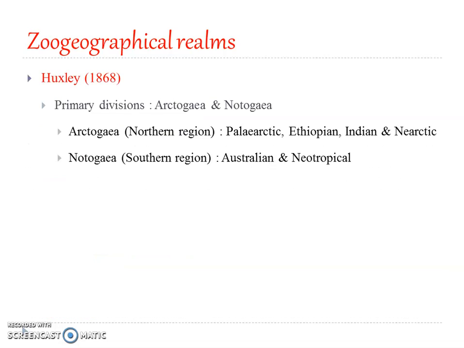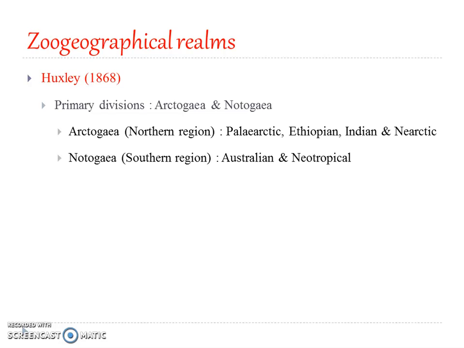Okay, so later in 1868, the regions of the Earth were further categorized by Huxley, and he proposed the division of the Earth into 2 primary divisions, that is Arctogea and Notogea.